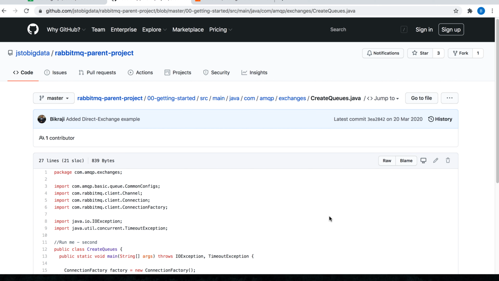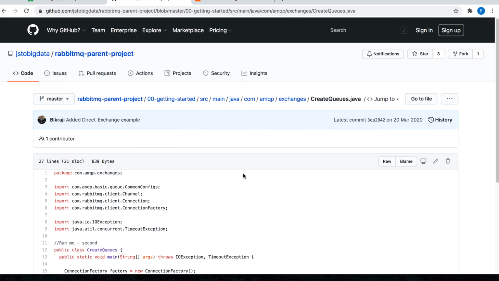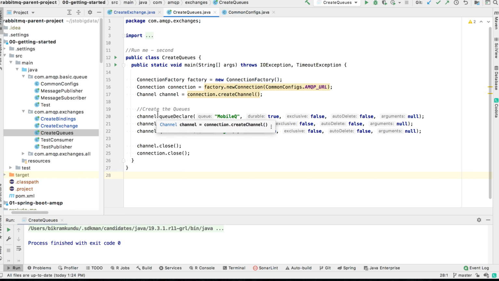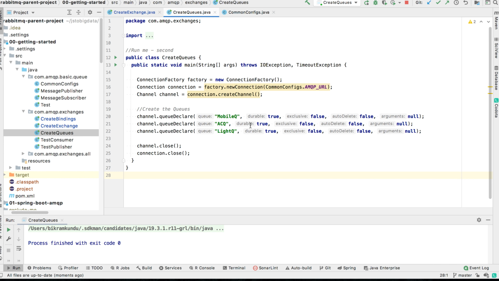The code for creating queues has already been put up on the GitHub repository. I will use this code to create 3 queues: mobile queue, AC queue and light queue using the method channel.queueDeclare. I have already imported this in my IDE, so let's go to the IDE and run this code. I am inside my IntelliJ. Now I will execute the code to create 3 queues. My code is executed successfully.